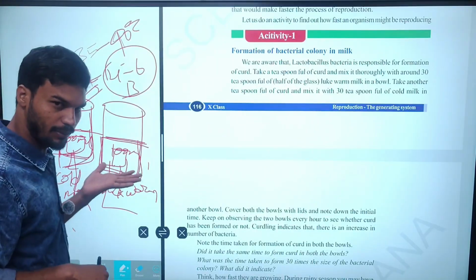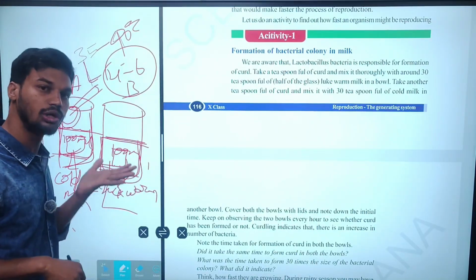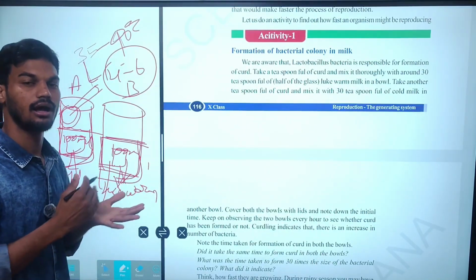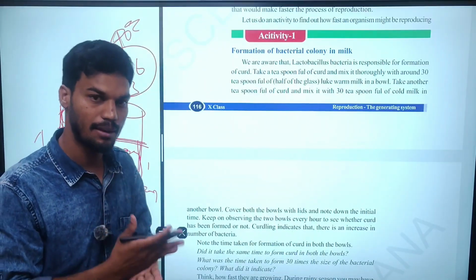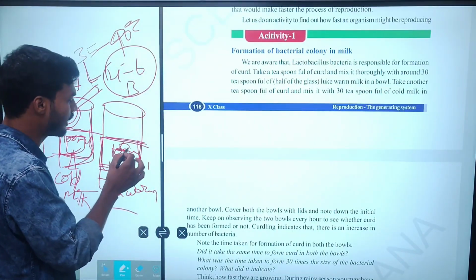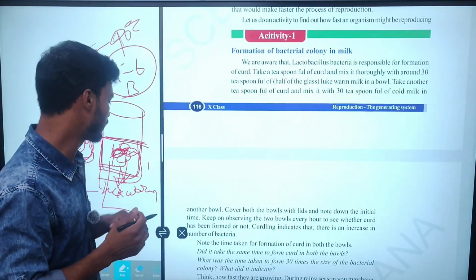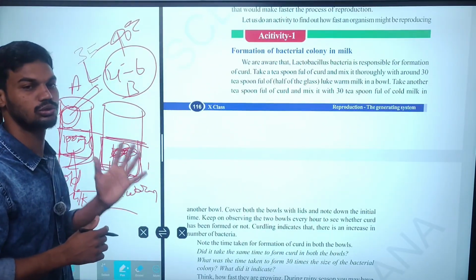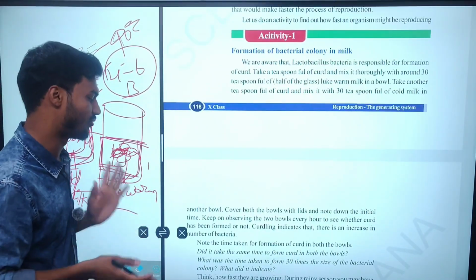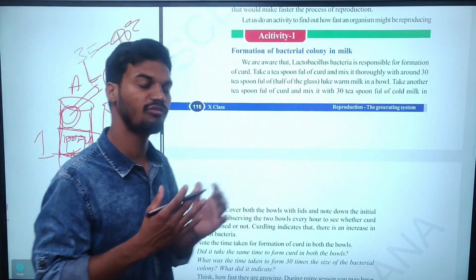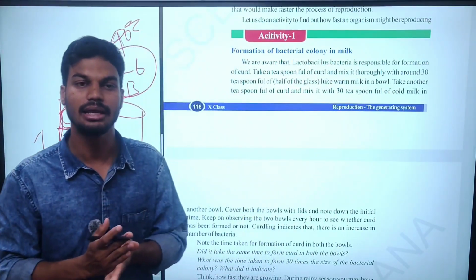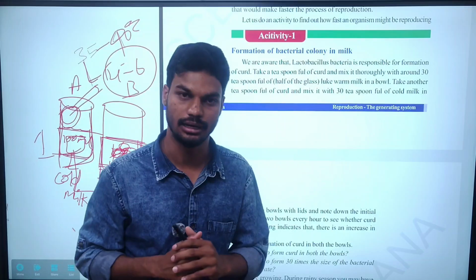Here the temperature is very suitable, so the formation of curd takes place rapidly. Cell division, replication and splitting of cells take place very rapidly under suitable environmental conditions. From this experiment, we can say that during favorable conditions, replication takes place more rapidly.